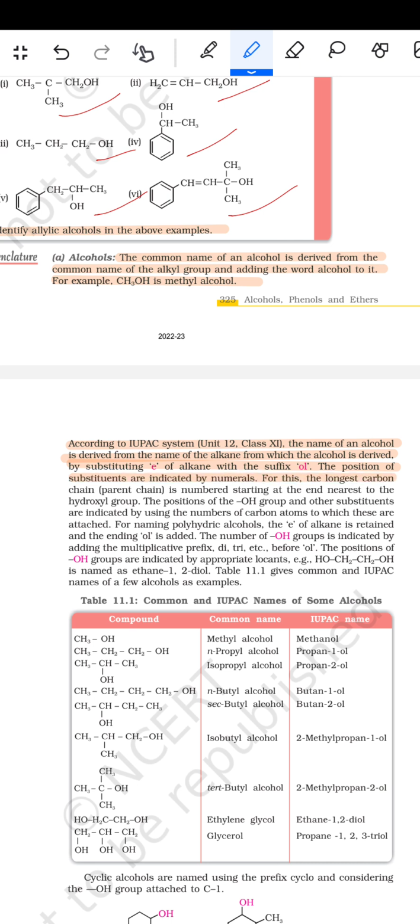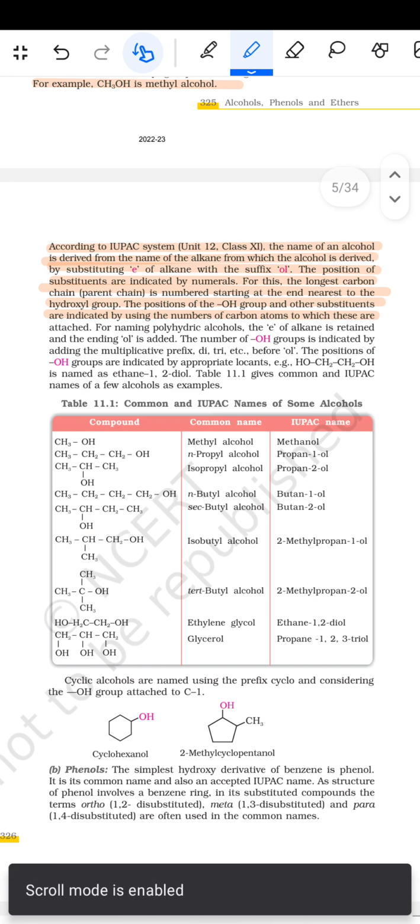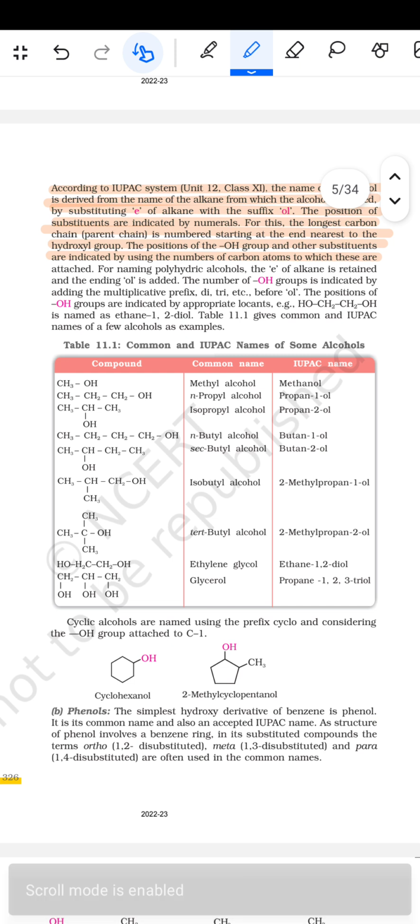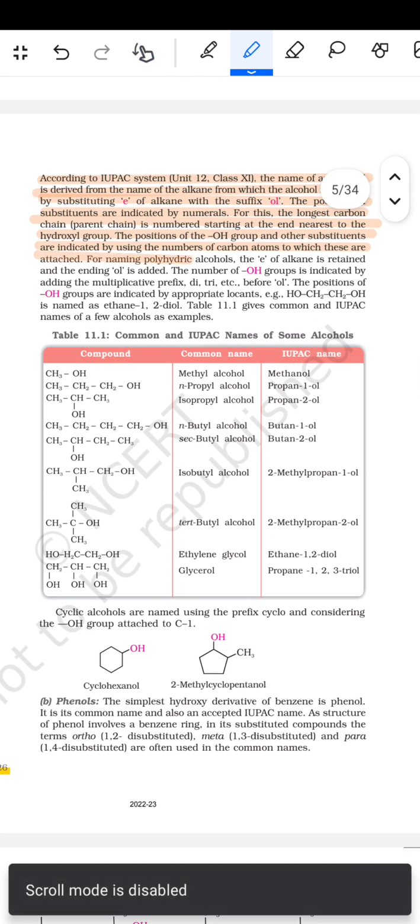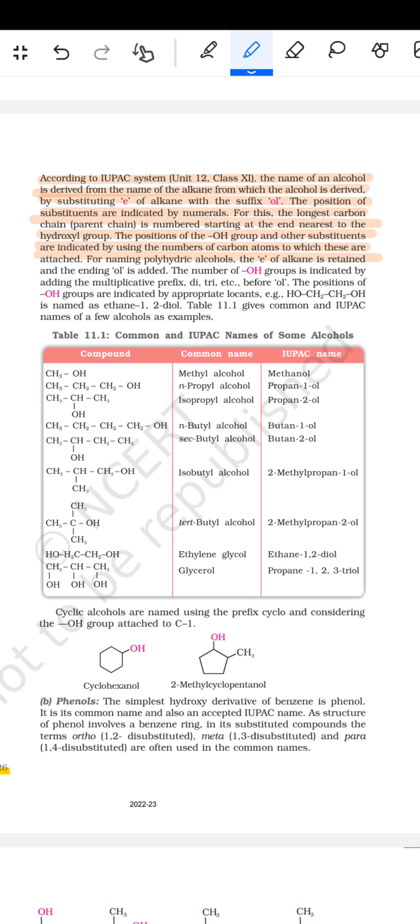For this, the longest carbon chain, the parent chain, is numbered starting at the end nearest to the hydroxyl group. The positions of the OH group and the other substituents are indicated by using the numbers of the carbon atoms to which these are attached. For naming the polyhydric alcohols, the E of the alkane is retained and the ending "-ol" is added. The number of OH groups is indicated by adding the multiplicative prefix di, tri, etc. before "-ol". The positions of the OH groups are indicated by appropriate locants. CH2OHCH2OH is named as ethane-1,2-diol. Table 11.1 gives common and IUPAC names of the following as examples.